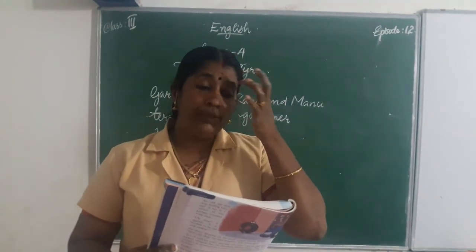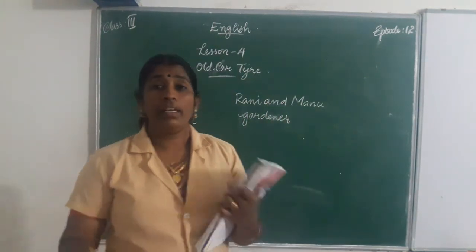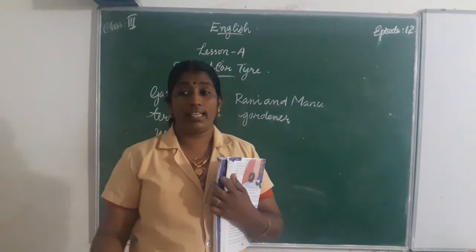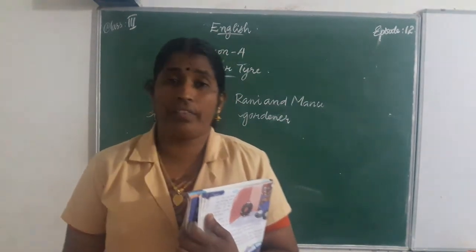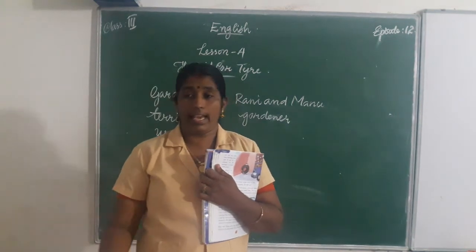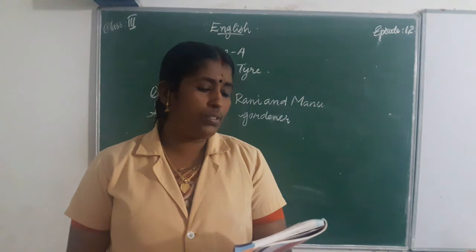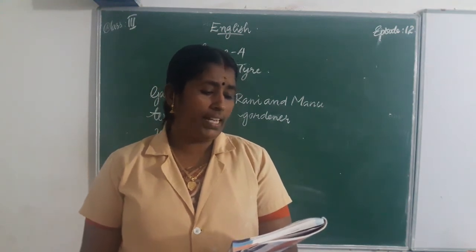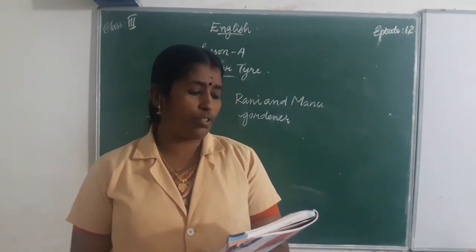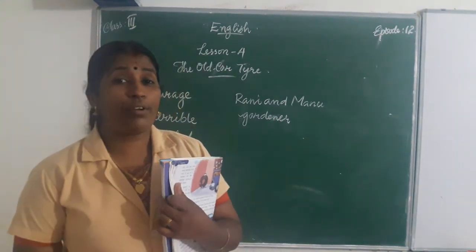Rani said, Manu, come here. Can you see that old tire? There is an old tire in the corner of the garage. Can you see it? We can ask our father to hang it from the strong banyan tree in the garden.